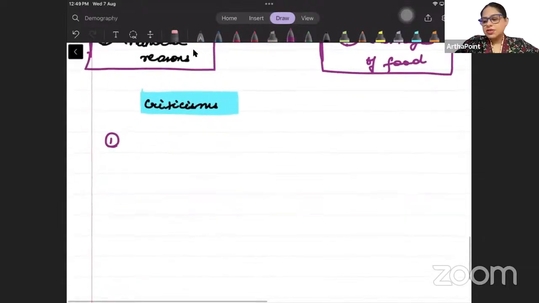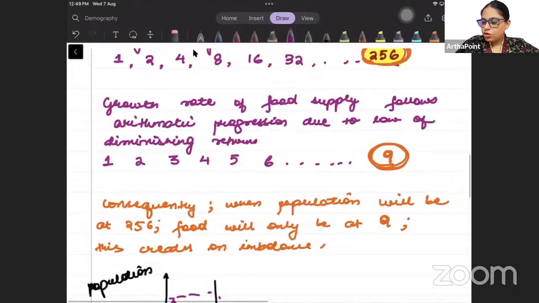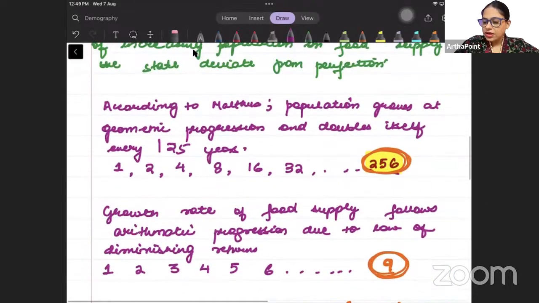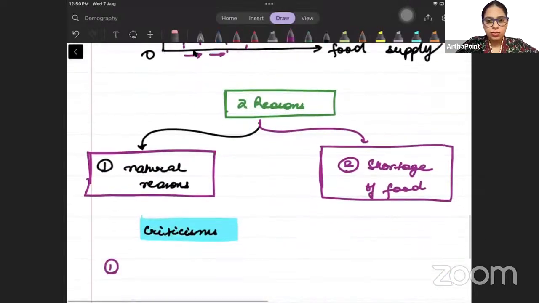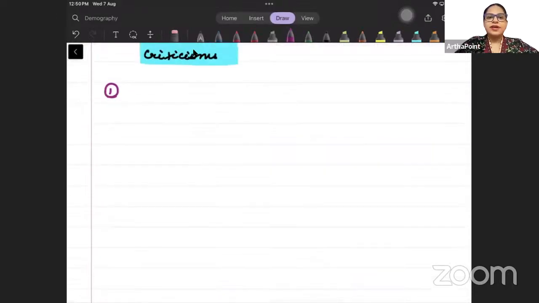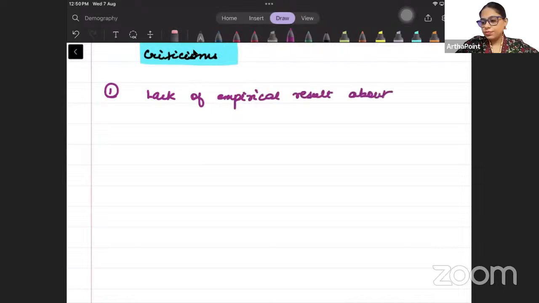The first criticism is that he said that population doubles itself with every 25 years. But where is the empirical result for this? कौन सी country में आपने ये देखा है? Which country are you talking about, right? So where can we find the empirical result for it? That is missing. So lack of empirical result, मतलब actual data set जहां पे आपने इसको देखा हो, that is missing about population doubling at 25 years.